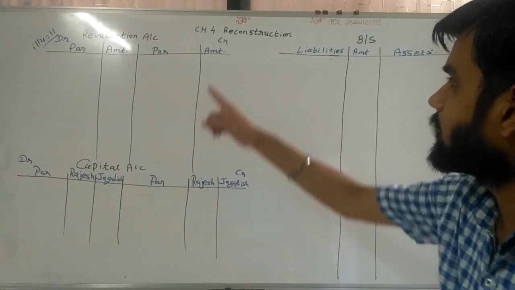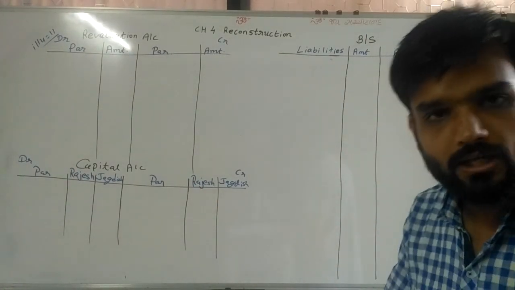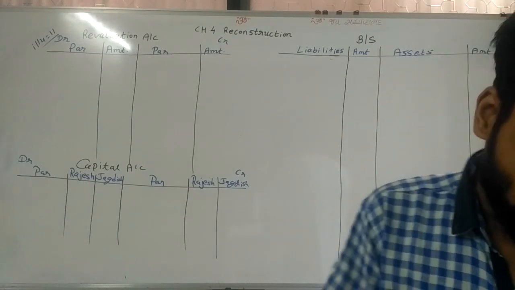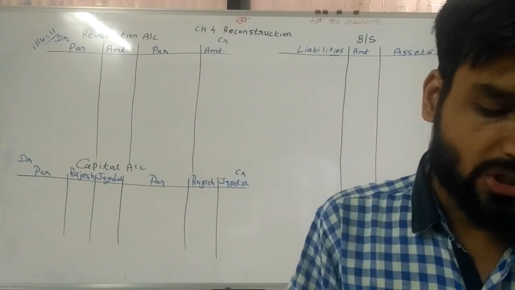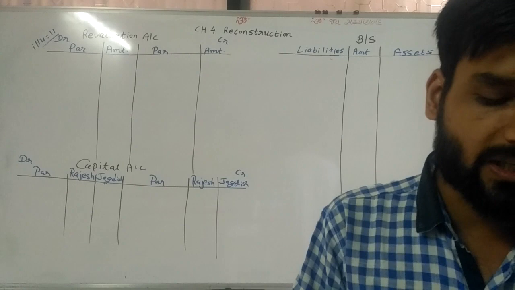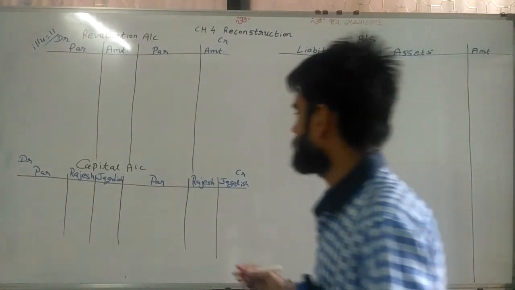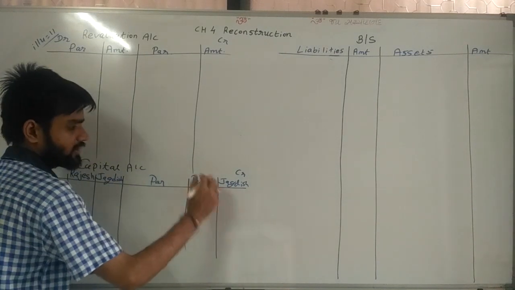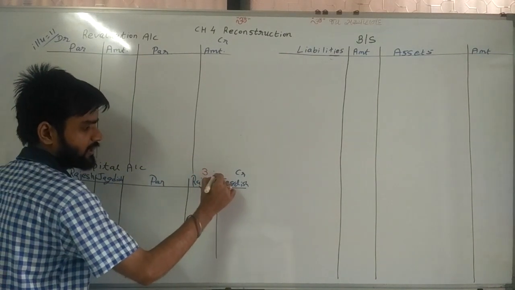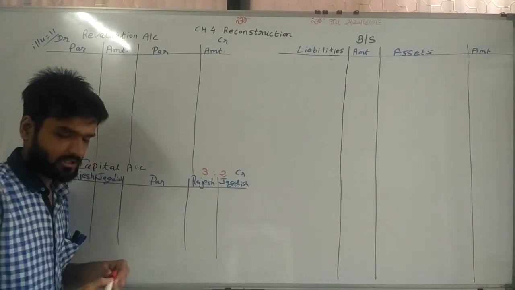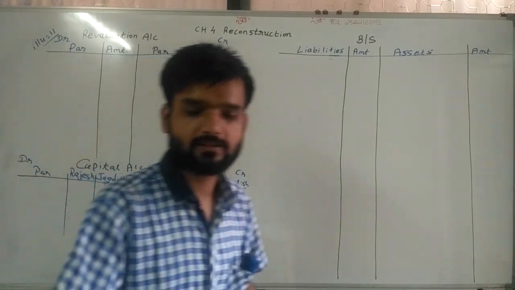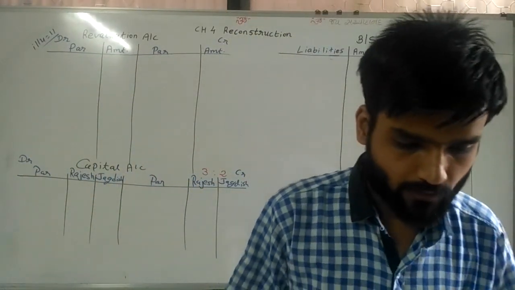We need to prepare the revaluation account and balance sheet. Rajesh and Jagdish are partners sharing profit and loss in the ratio of 3:2. So first of all write down Rajesh, Jagdish, their profit sharing ratio 3:2. So this is the fixed profit sharing ratio.